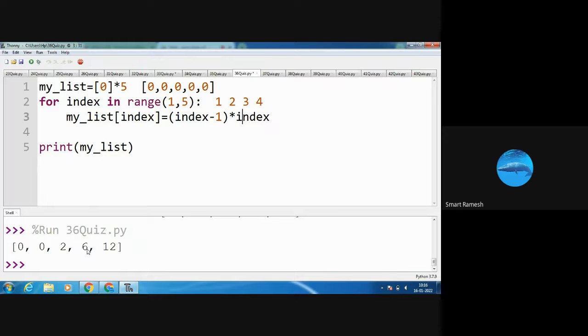Index number 3. Next, again it goes to for loop. This time what is index? Index is 4. So my list of 4 equal to 4 minus 1, 3. 3 into 4, 12. 12 is stored in my list of 4. So see in the output screen. Yes.